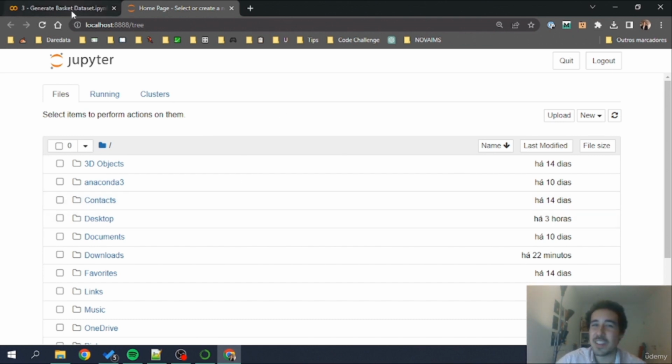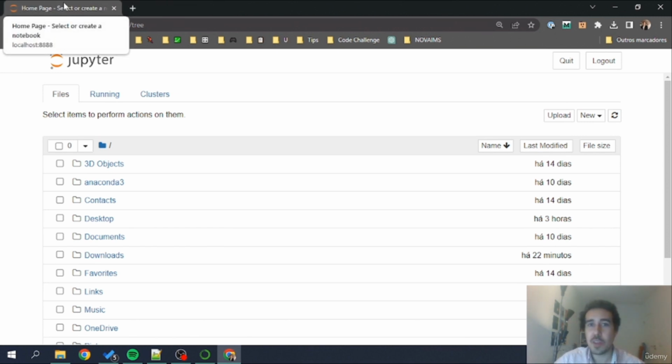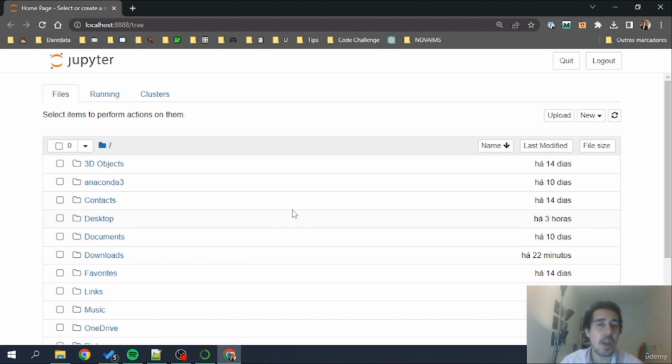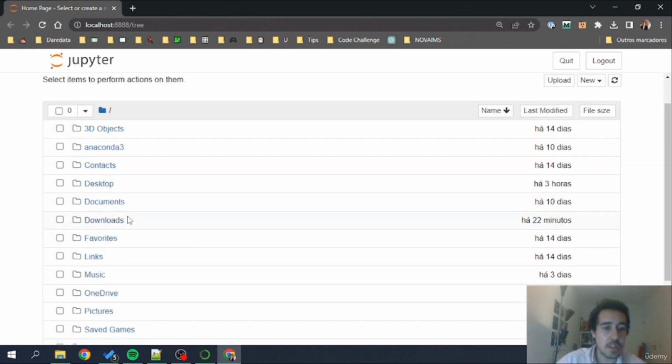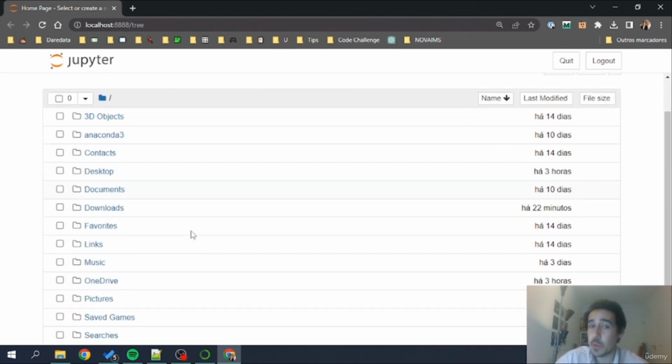I also have this extra tab that I had before I closed the browser, so I'm going to take it out. You can also have other tabs. If you already had Chrome open, when you hit Launch Notebook, this will open just a new tab in your browser. Okay, now there are several things that we can do here. This, as we can see here, is a file explorer. So we have a file explorer similar to Windows, with the same folders that you have in your Windows environment.